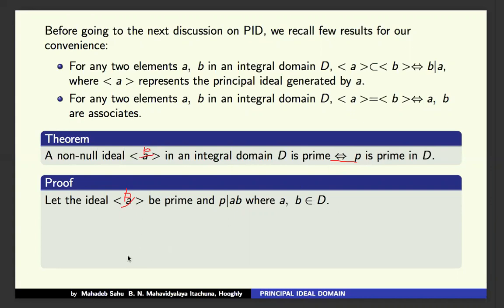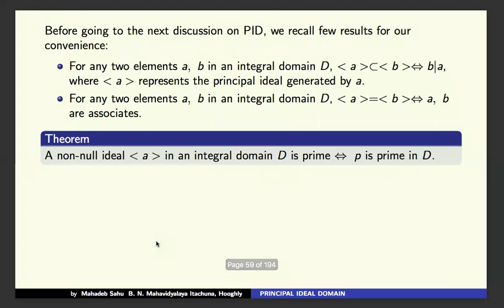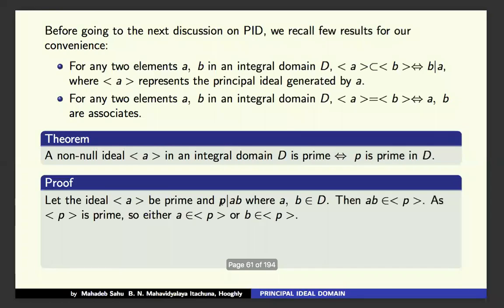Then ab belongs to (p), since p divides ab.